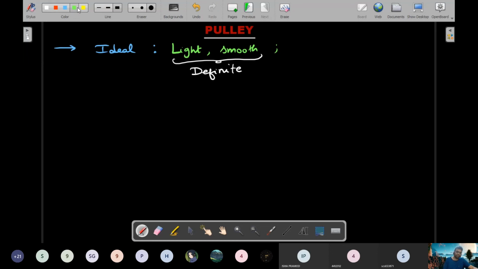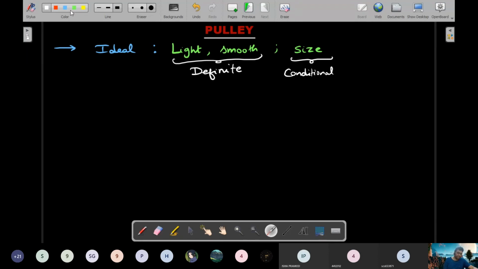And there's another condition which is conditional. You may or may not have this. In this topic it doesn't matter, but in later topics it matters. Whether the pulley is small or large may or may not matter, but they should definitely be light and smooth during this topic, especially with no friction available. All right, so you should be able to consider this as the ideal pulley.